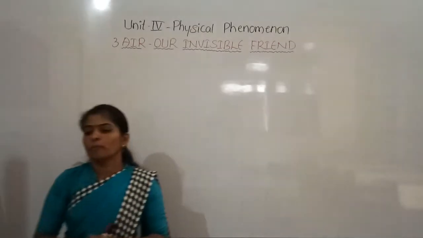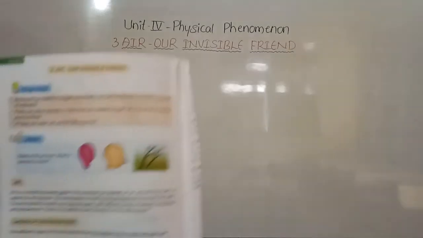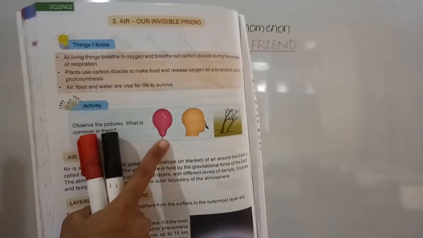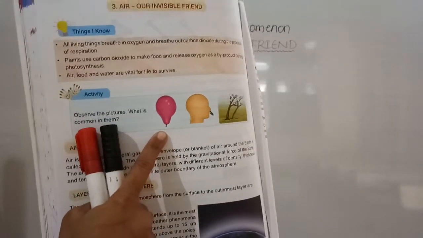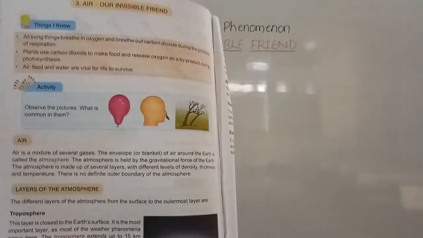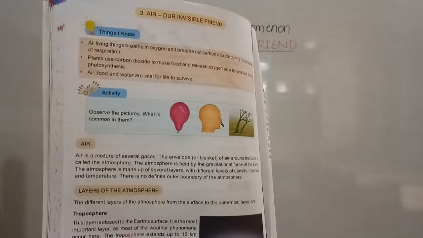So now just open your textbook. Page number 210. Yes, see on this page number 210. Here you can see the balloon. Is it inflated or deflated? Yes, it is an inflated balloon. So what is there inside it? Yes, it is the air. You blow some air inside it so that it is inflated.